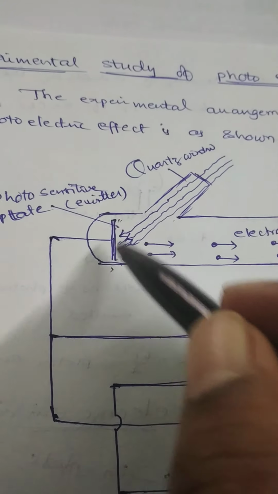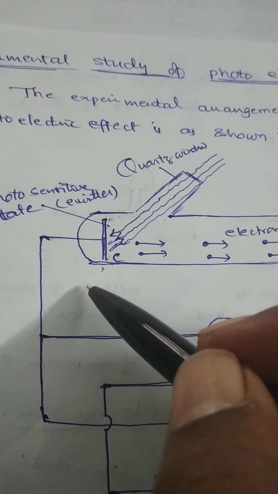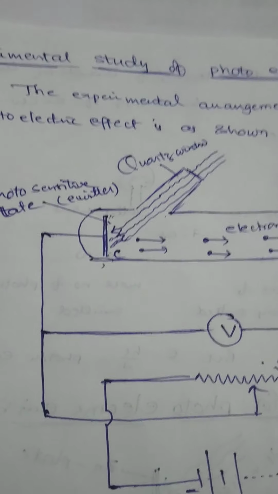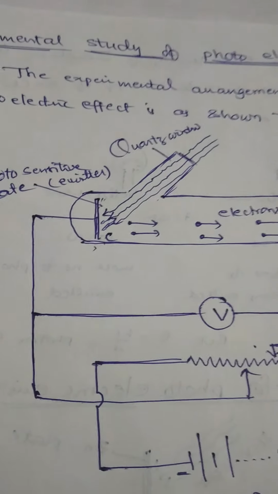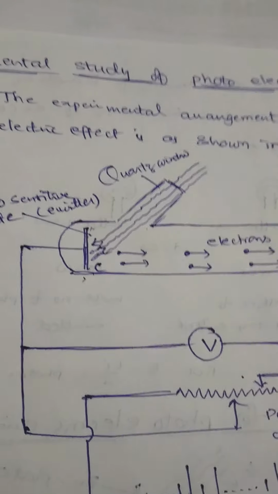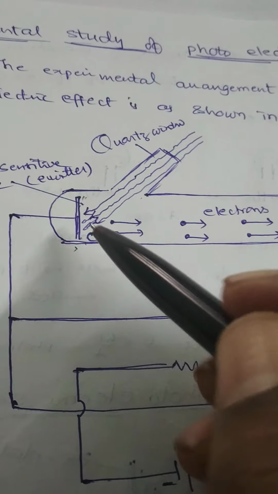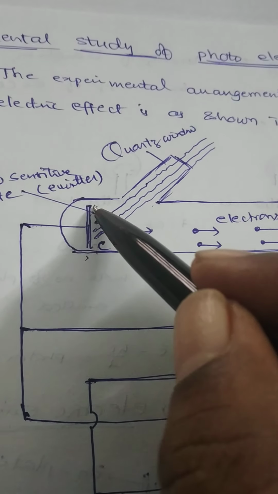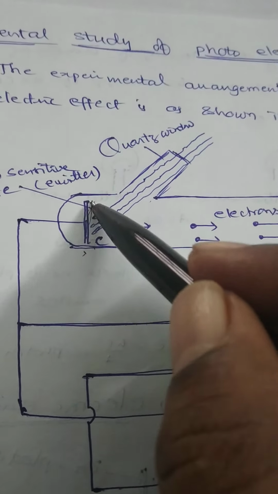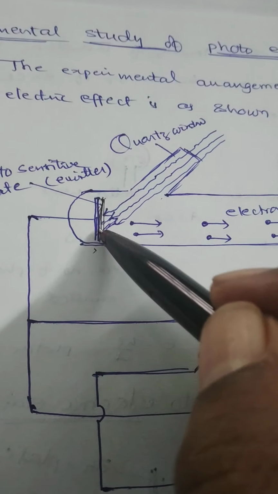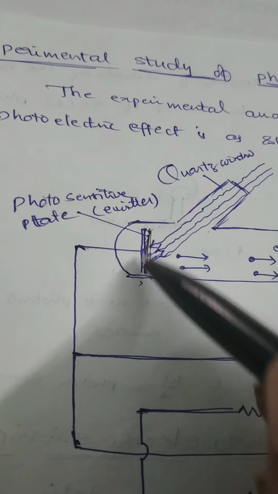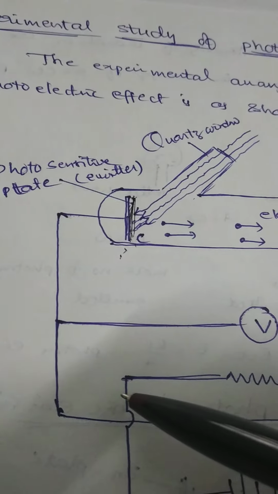In general, all the first group elements are called photoelectric surfaces or photometals: sodium, potassium, lithium, rubidium and so on. Some sodium metal is lying on the plate C. That's why it is said to be a photosensitive plate.